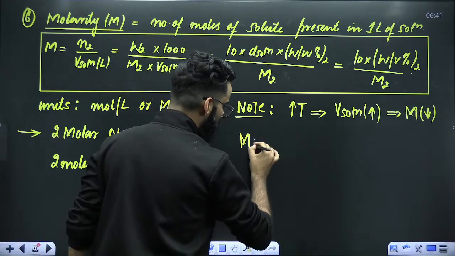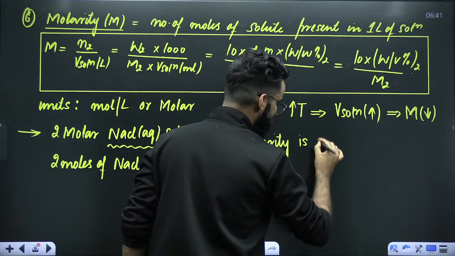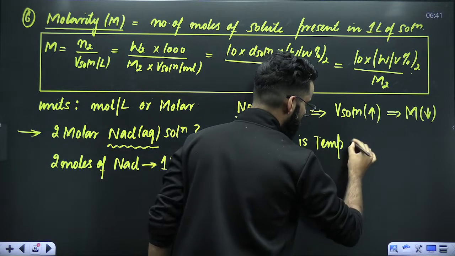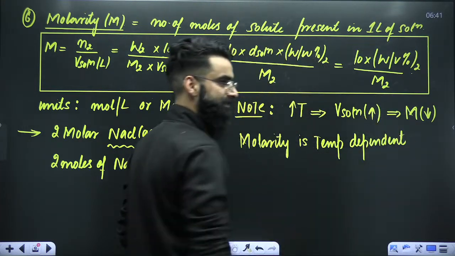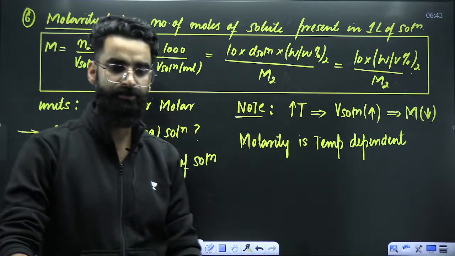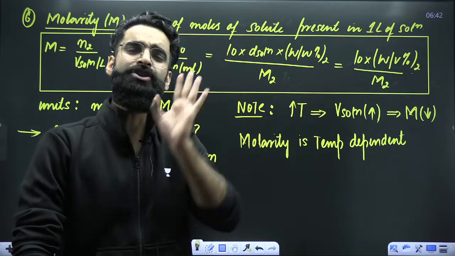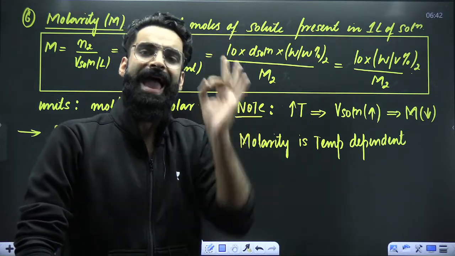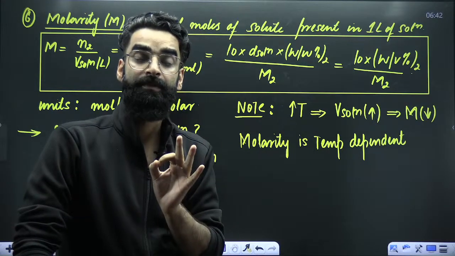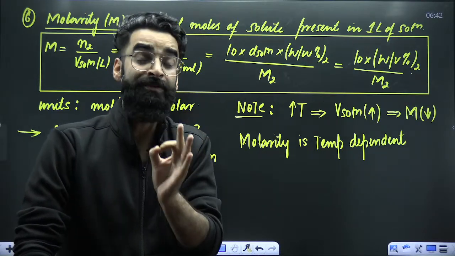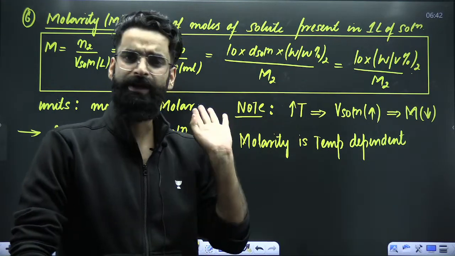So do remember, whenever from now onwards you are going to talk about molarity, molarity is temperature dependent. So when you change the temperature of the solution, molarity of the solution will automatically change, right? So basically, in short, you can remember like this. Any concentration term which involves volume in its formula. See, you have got different concentration terms.